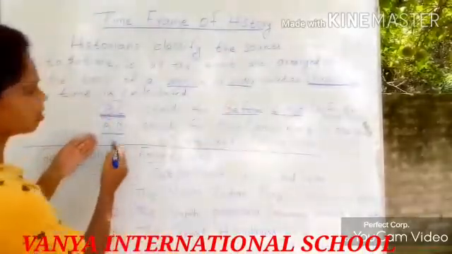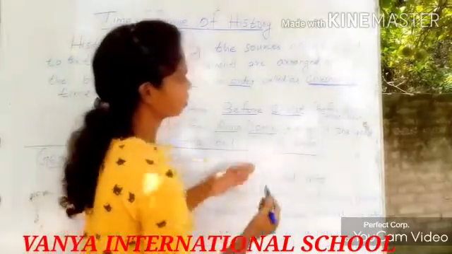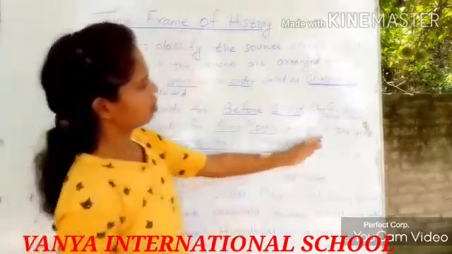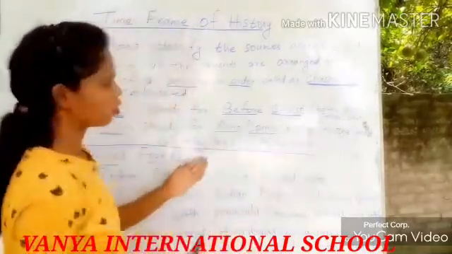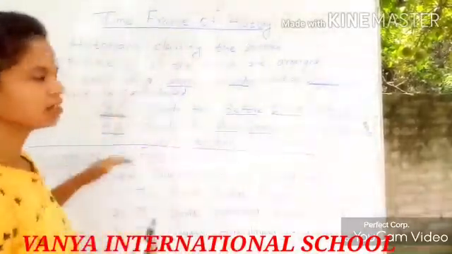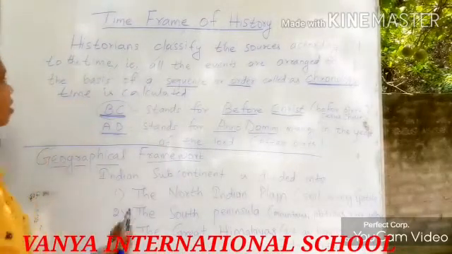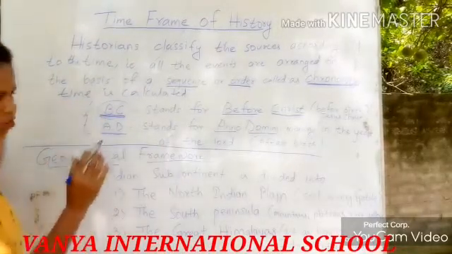And AD, if it is written, it stands for Anno Domini. That is the meaning in the year of the Lord, which means after the birth of Jesus Christ. This is how the time is calculated in history, according to history.